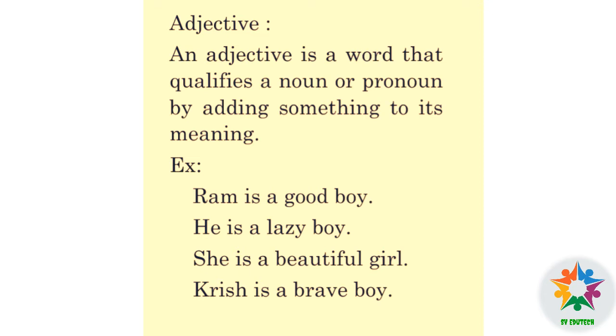Example: Ram is a good boy. What type of boy is Ram? Good boy. Here, good is an adjective. Ram, noun. Adjective gives more information about the noun Ram.